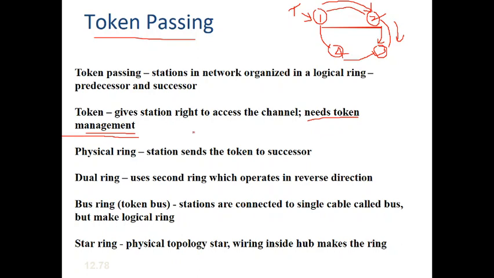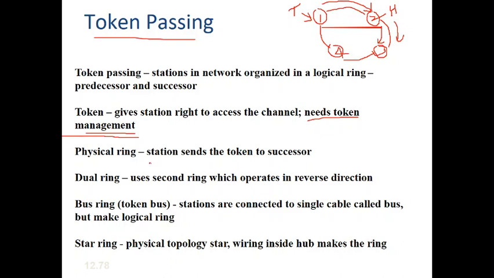And again, whenever priority needs to be set, that also can be done through this token management. That means, consider this device 2 has the highest priority. Now if the token is with device 1, which has lower priority than device 2, whenever the device with higher priority has a frame to send, the token has to be passed to the higher device from the lower device. So this also will be managed by the token management process.